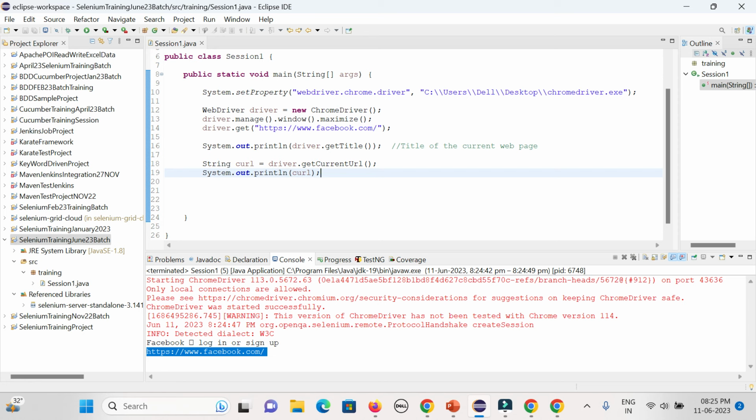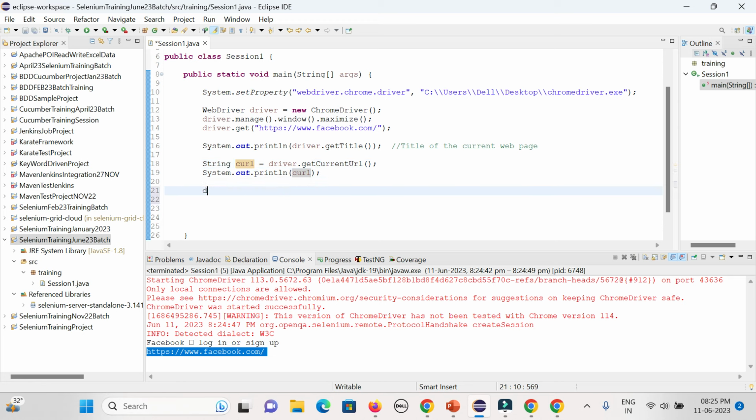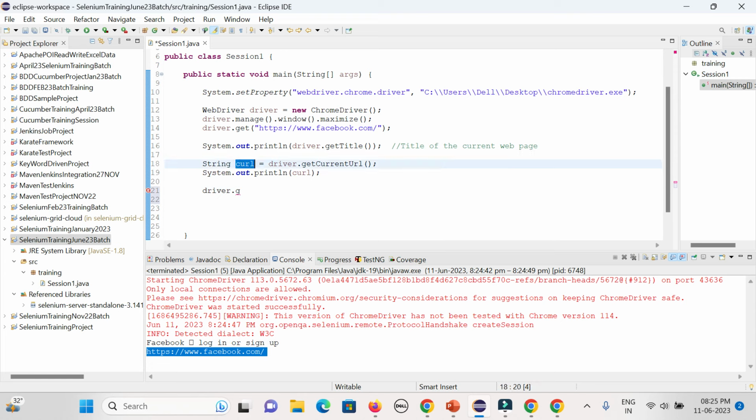Yes, we are creating our variable because driver dot get current URL, I am showing it again, has return type string. That is the reason I am storing it in a string variable, and that is the variable name I am giving. You can give any variable name. I have given curl, but you can also mention current URL; that would not be a problem. You need to change it here also. It will work the same way.